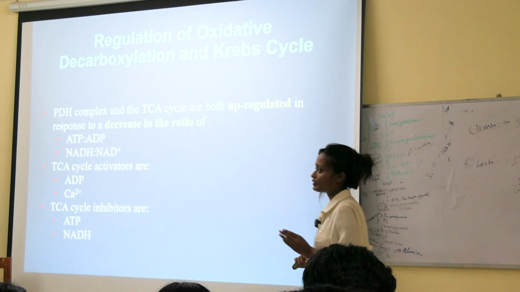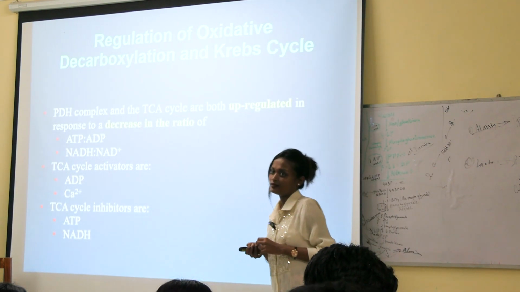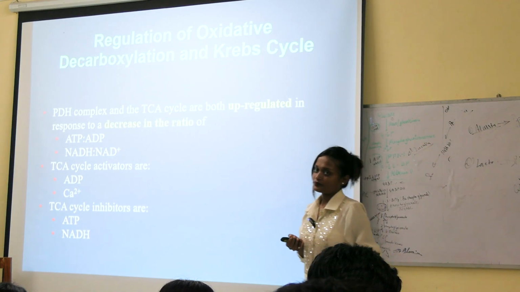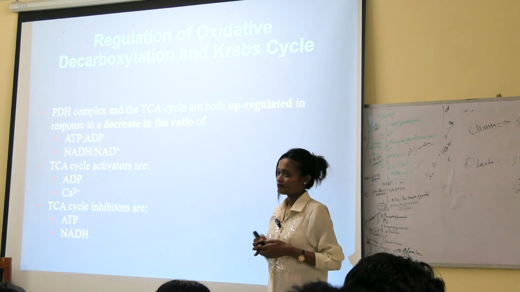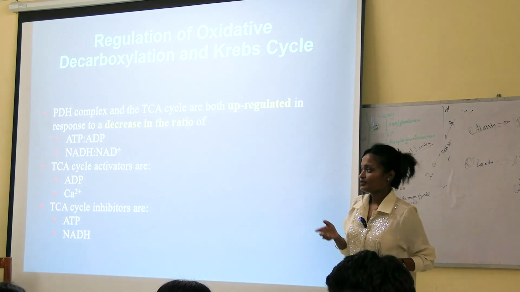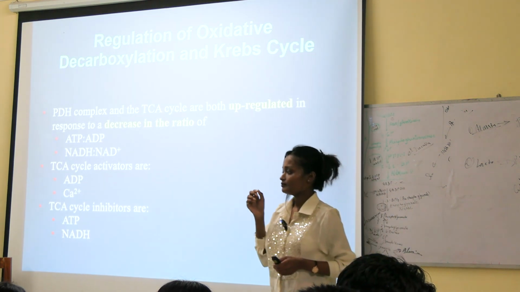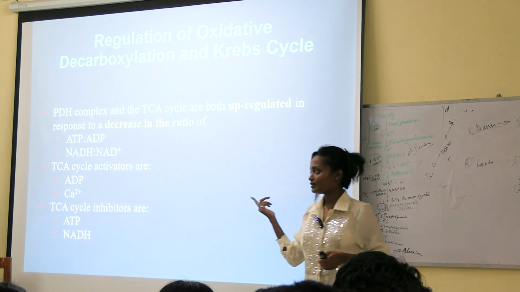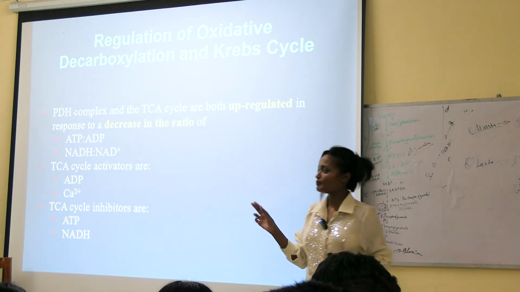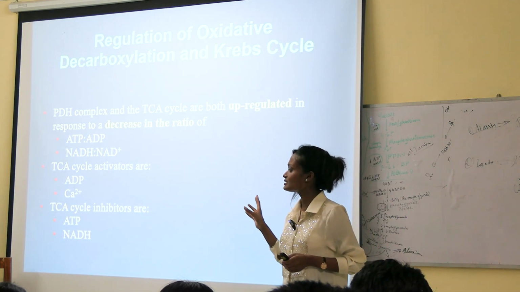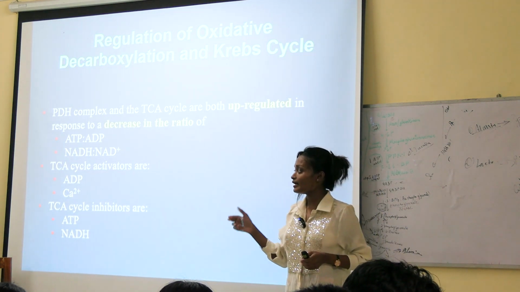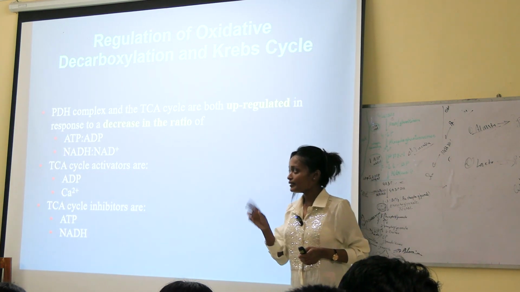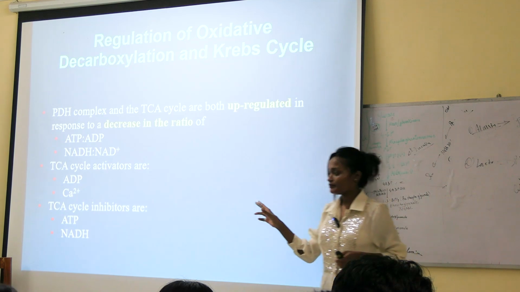So what is the role? See, the pyruvate to acetyl CoA conversion happens under which enzyme? Pyruvate dehydrogenase complex, PDHC enzyme.